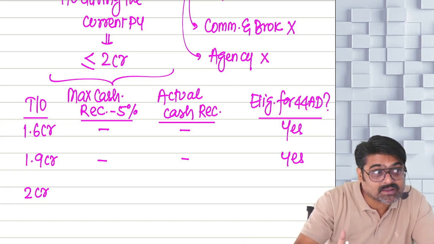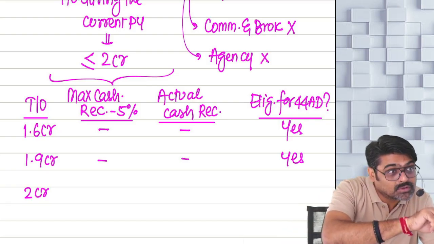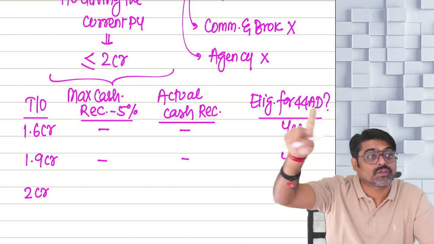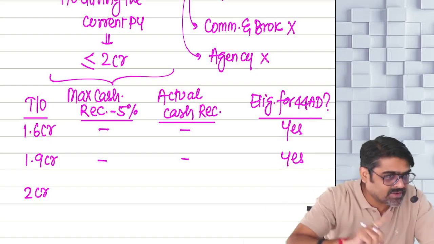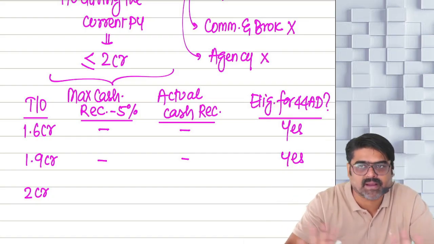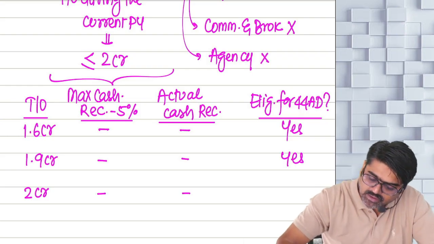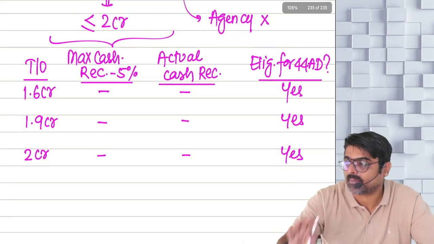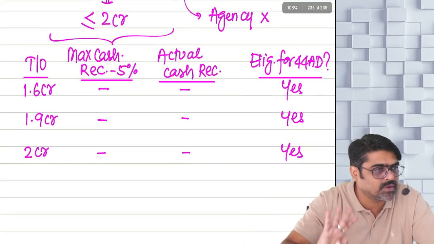But there is one exception, where even if the turnover is more than 2 crores, but it is up to 3 crores, still you can follow 44AD. One exception. Otherwise, the moment your turnover is more than 2 crores, the 44AD benefit cannot be taken. So in this case, will you check this thing? No. You are still eligible because up to 2 crores, whatever is your turnover, you can follow 44AD.